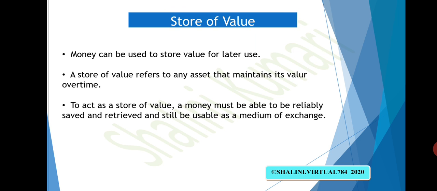For example, individuals save money for emergencies, for any natural disaster, for retirement, for educating our kids, for any vacation, or to buy any expensive asset, suppose a building, flat, or land. For that also I need to save money. So I am able to save money because it is acting as a store of value.